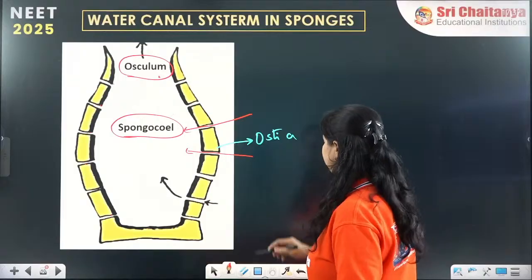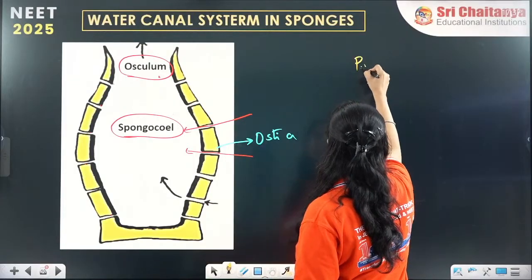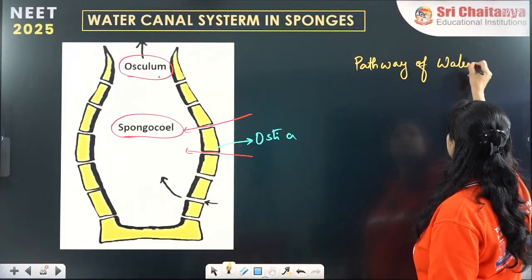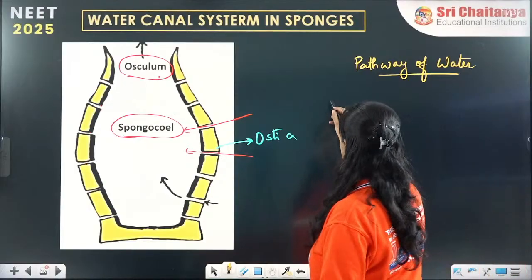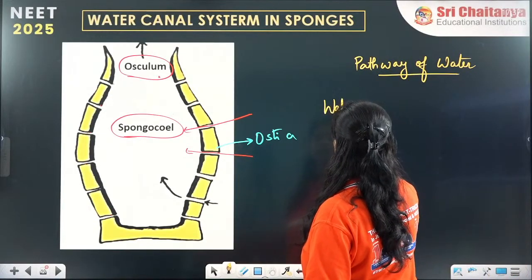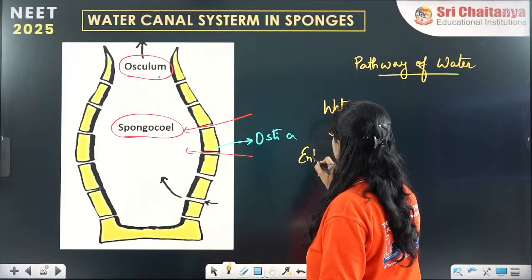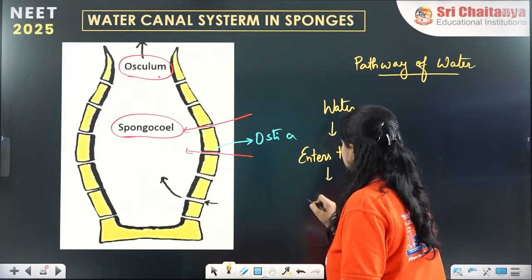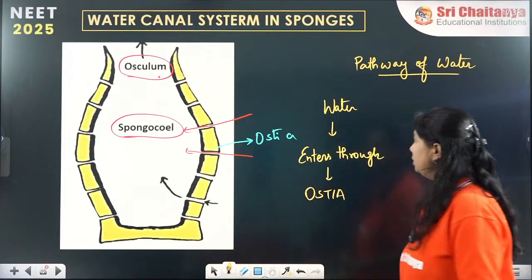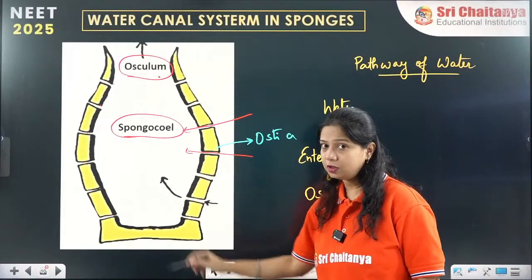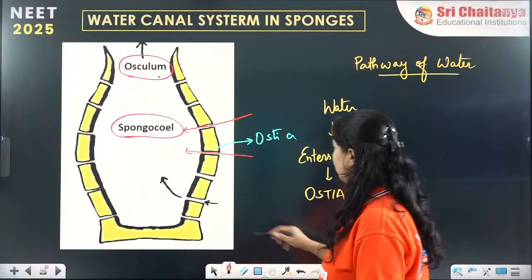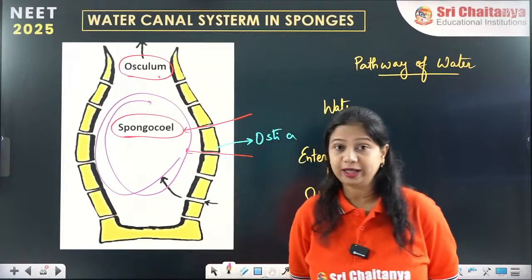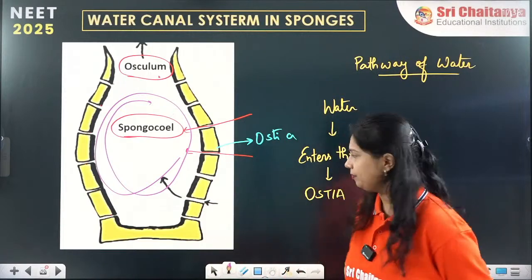Okay. Now if we come to the pathway of water, we will see what the use of these pores is. The water enters through the ostia. Okay. Now what happens? The water then circulates throughout the body cavity called the spongocoel. Okay.